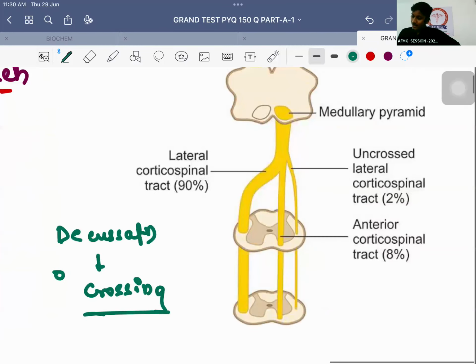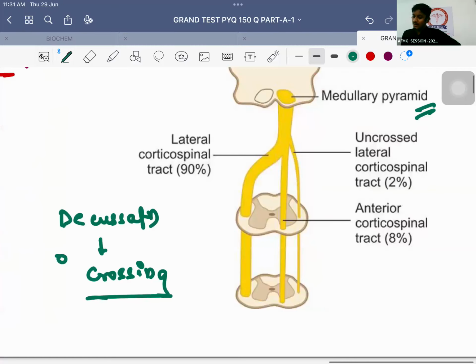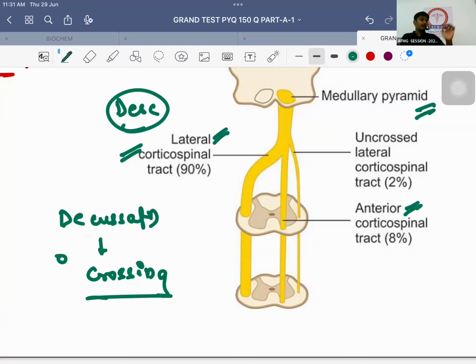The pyramidal tracts. Pyramidal tracts are also known as corticospinal tracts. Corticospinal tracts are ascending or descending tracts? They are descending tracts. And descending tracts are only present in two columns. One is the lateral column and second is the anterior column. They are motor in function, and they carry skilled voluntary movements.